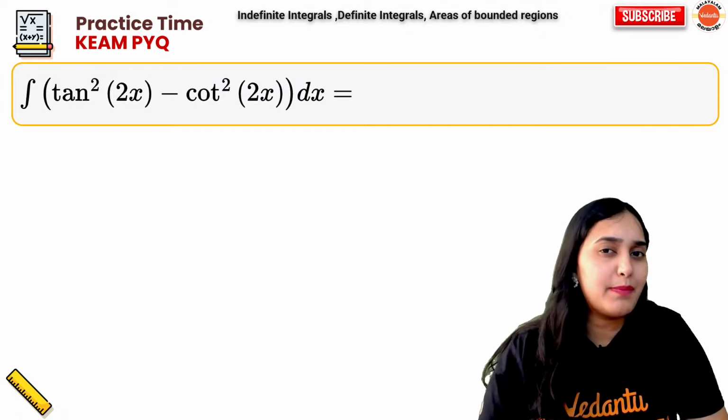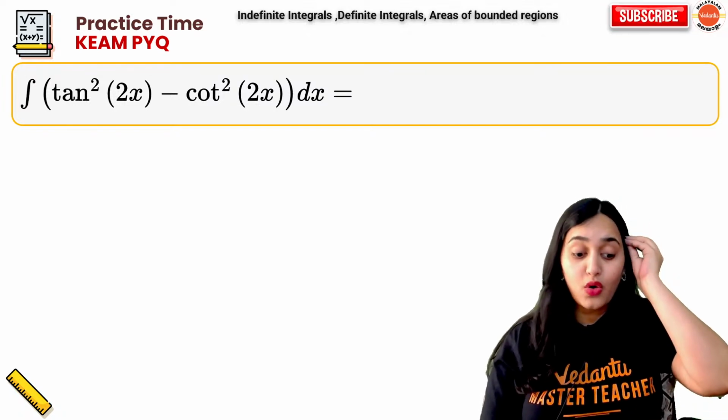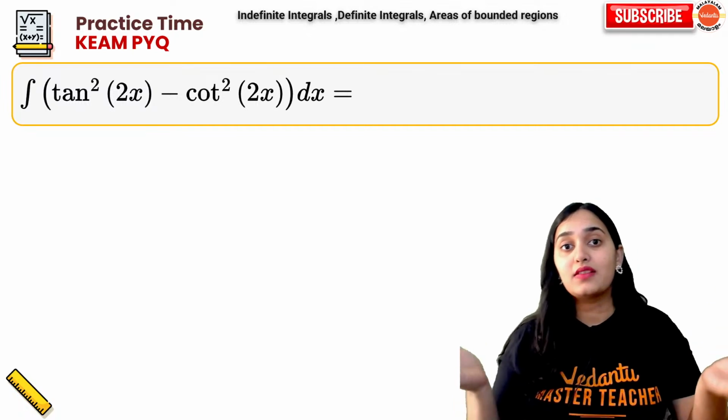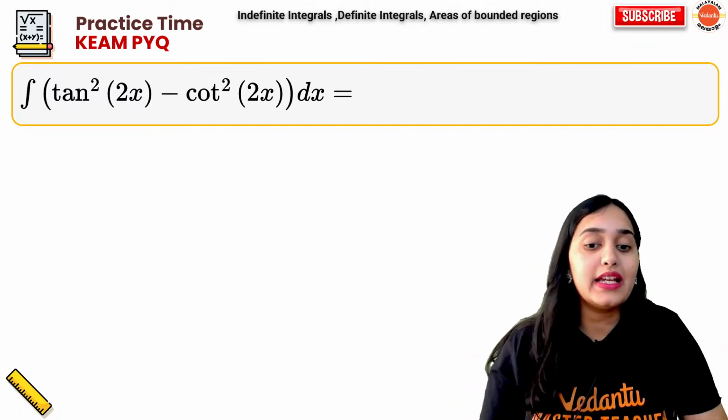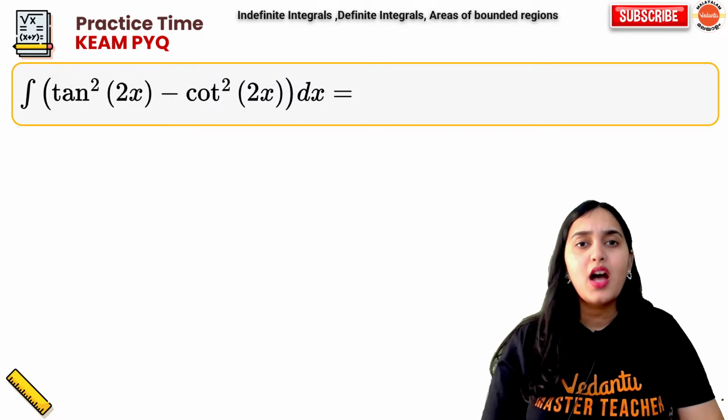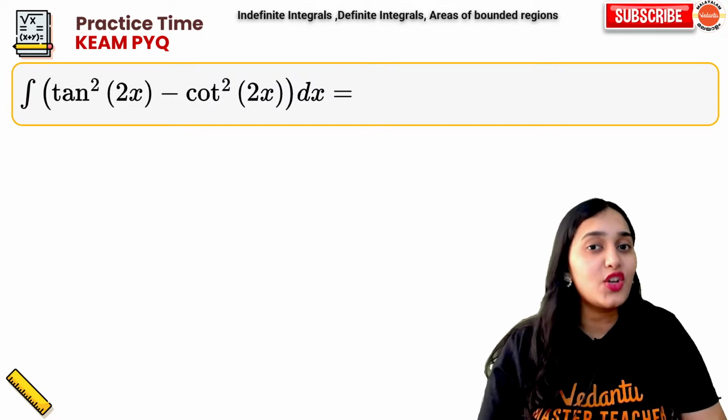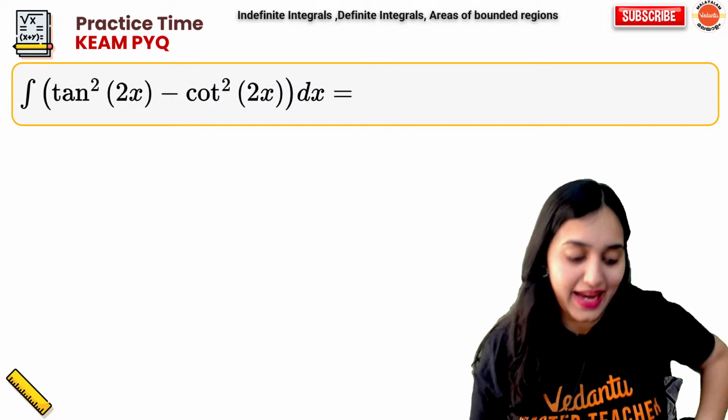Now, how can we approach this question? See, we don't know integration of tan square. We don't know integration of cot square. But we do know integration of secant square x.